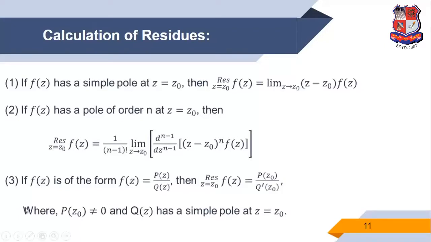And third, if f of z is of the form p of z by q of z, then the residue at z is equal to z0 of f of z is equal to p of z0 upon q dash z0, where p of z0 is not equal to 0 and q of z has a simple zero at z is equal to z0.